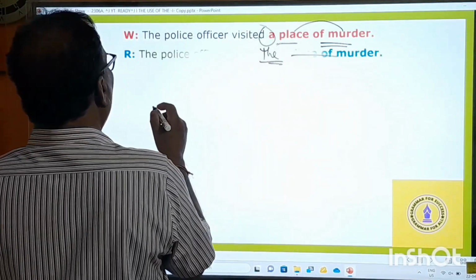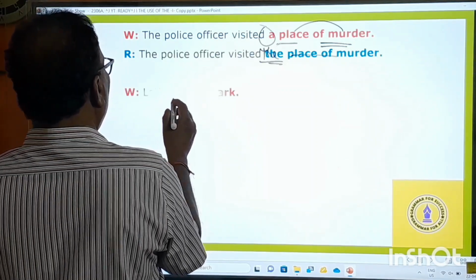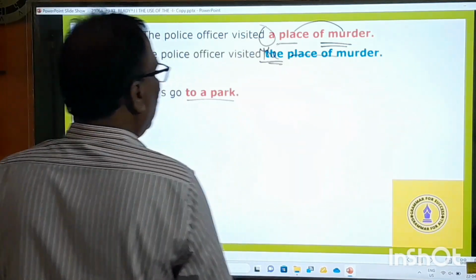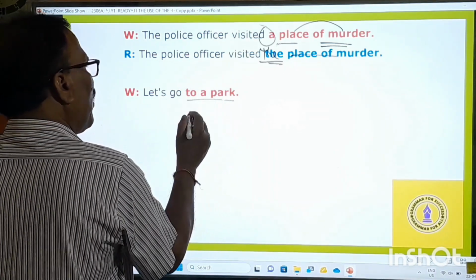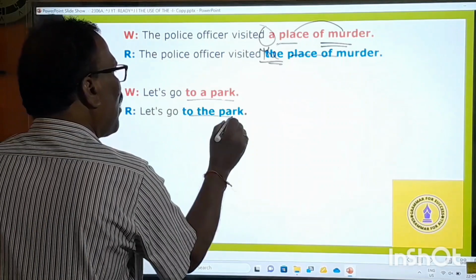And you go to the next one. Let us go to a park. See, when you are going, that must automatically be a particular park. That's why you have to say "the". Let us go to the park.